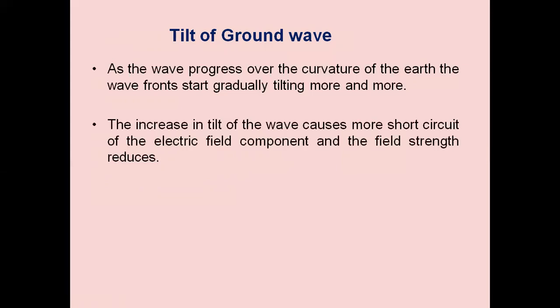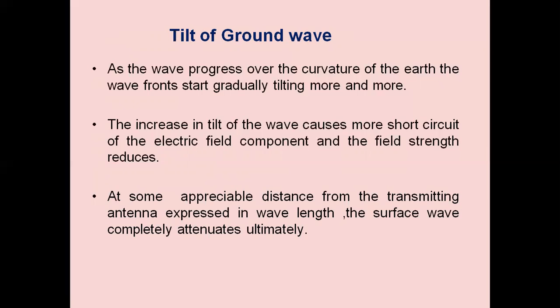The increase in tilt of the wave causes more short circuiting of the electric field component, and the field strength reduces. If the wave tilt becomes more, there will be short circuiting of the electric field component by the ground. So some waves will disappear, and due to that the field strength reduces. That is the main problem with ground wave propagation. So we always use a vertically polarized signal, so that there is no short circuiting of the electric field component.